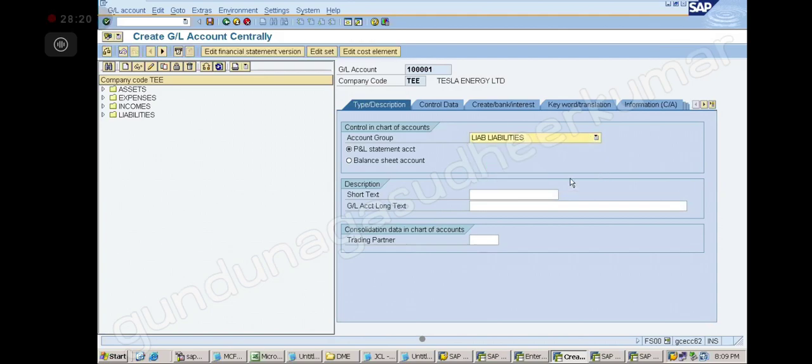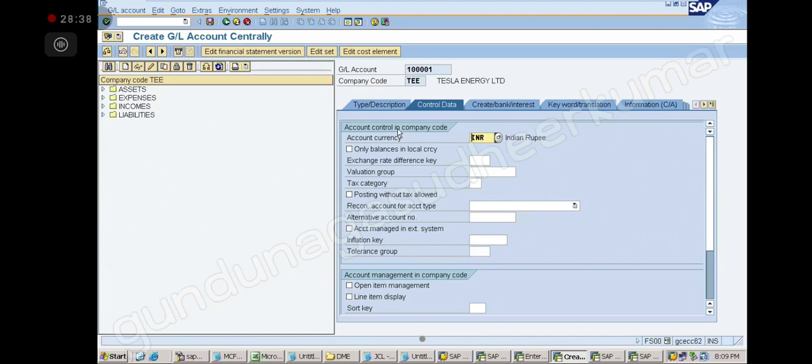Liabilities. Good. Balance sheet. Good. Short rent payable. Rent payable. Payable account. Liability. Rent payable. And payable. Good. Control data. Public processes in local currency. Good. Open item management.